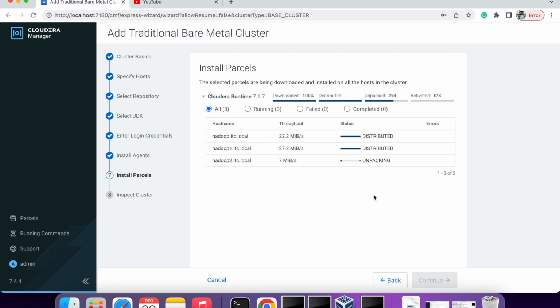Then we just need to install the components of Hadoop like HDFS, YARN, ZooKeeper. So I will go with the basic core Hadoop, which is YARN, HDFS, ZooKeeper, and I will run a MapReduce program so that it will make sure the cluster is working fine. So once it's unpacked, then we'll continue.